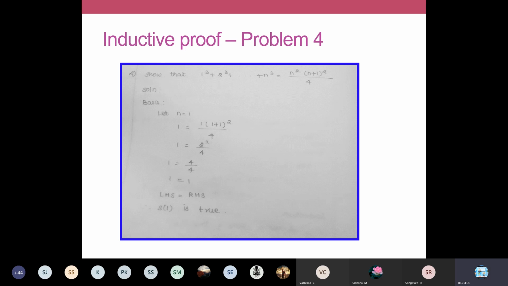Once again, remember why we are studying these proof techniques. Don't think this is only a mathematics concept. The proof techniques will be applied in your problems wherever you are doing conversions. Apart from that, in all your 4 units, all the problems are associated with these proof techniques. Okay, we will be applying your